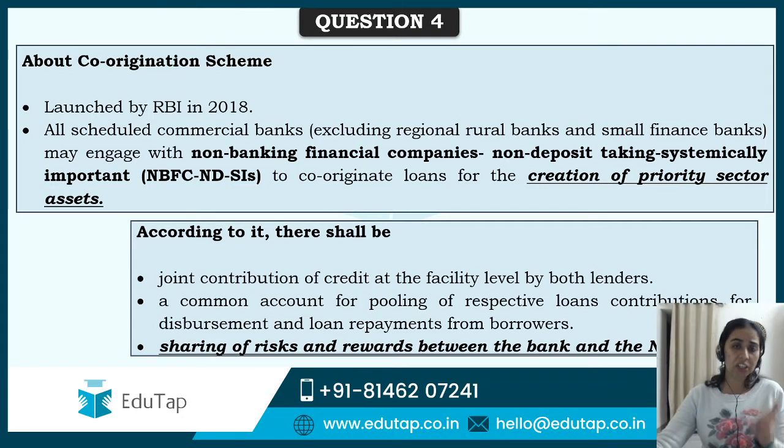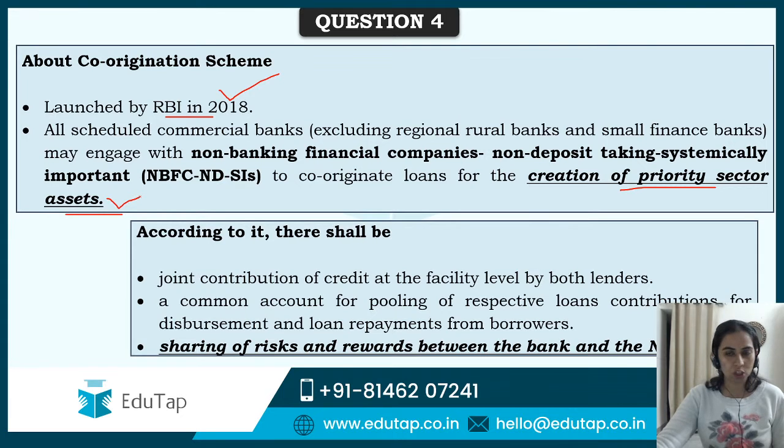तो जो co-origination scheme है guys, it was launched by Reserve Bank of India in the year 2018. According to it, all the scheduled commercial banks may engage with NBFCs, which are non-deposit taking, systematically important, to co-originate loans for the creation of priority sector assets. तो priority sector lending comes into picture. ठीक है, अब इसमें co-origination scheme में regional rural banks and SFBs, they cannot take part. This you have to understand.